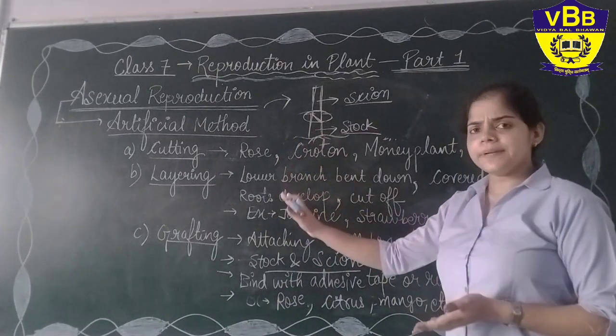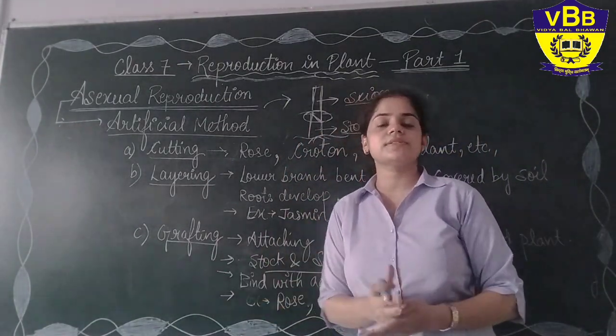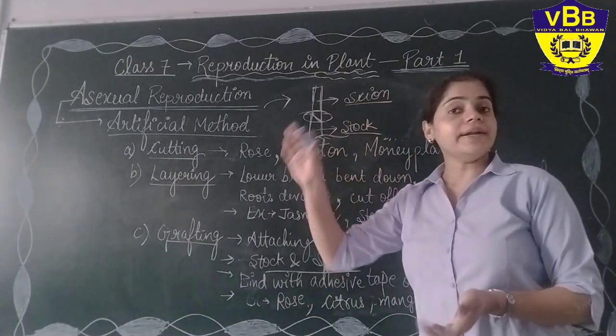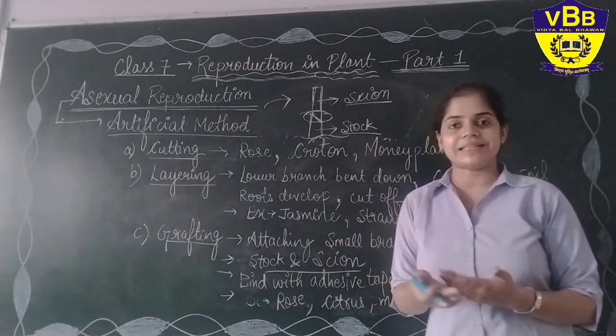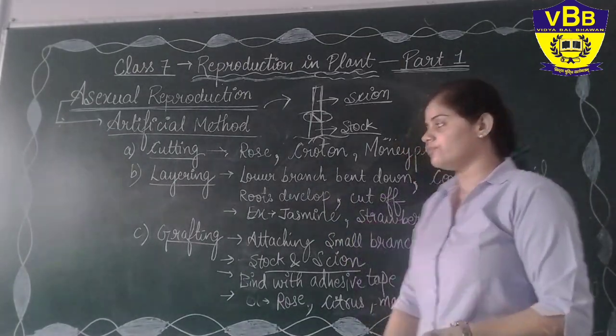In cutting, we simply cut any part of the plant and grow it in another place, which gives rise to a new plant. While in the layering method, we just bend down the branches. You can write in your own words if you want to. If you understand those things, it is easy to write all these methods. They are not that tough.